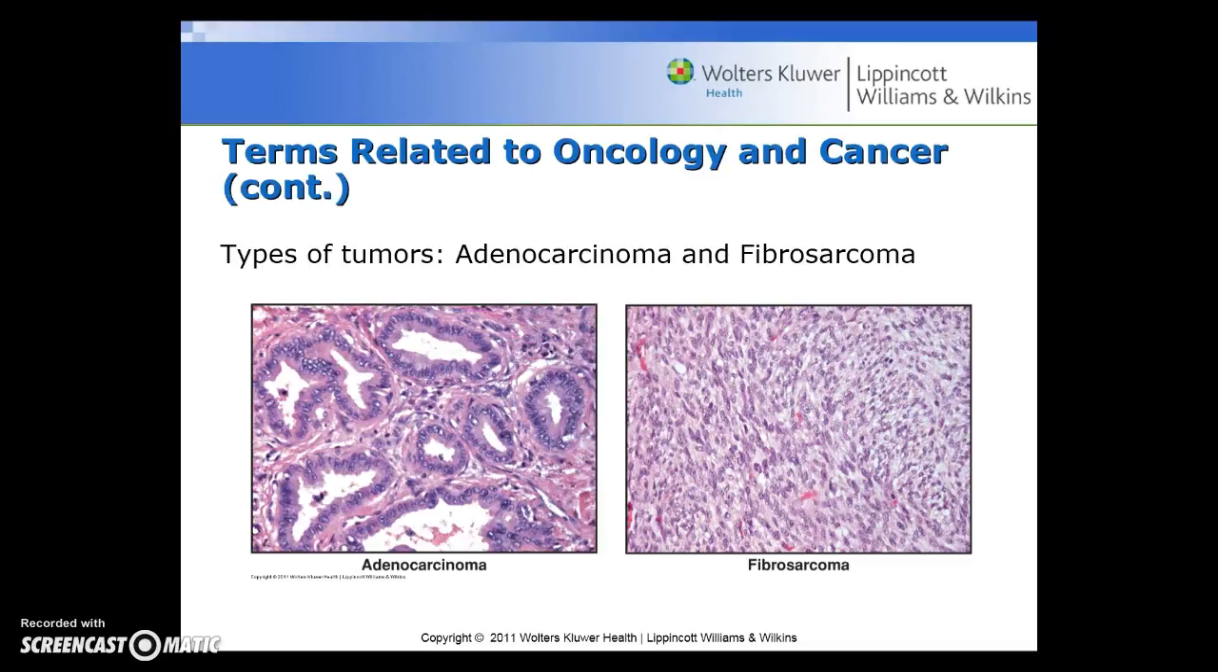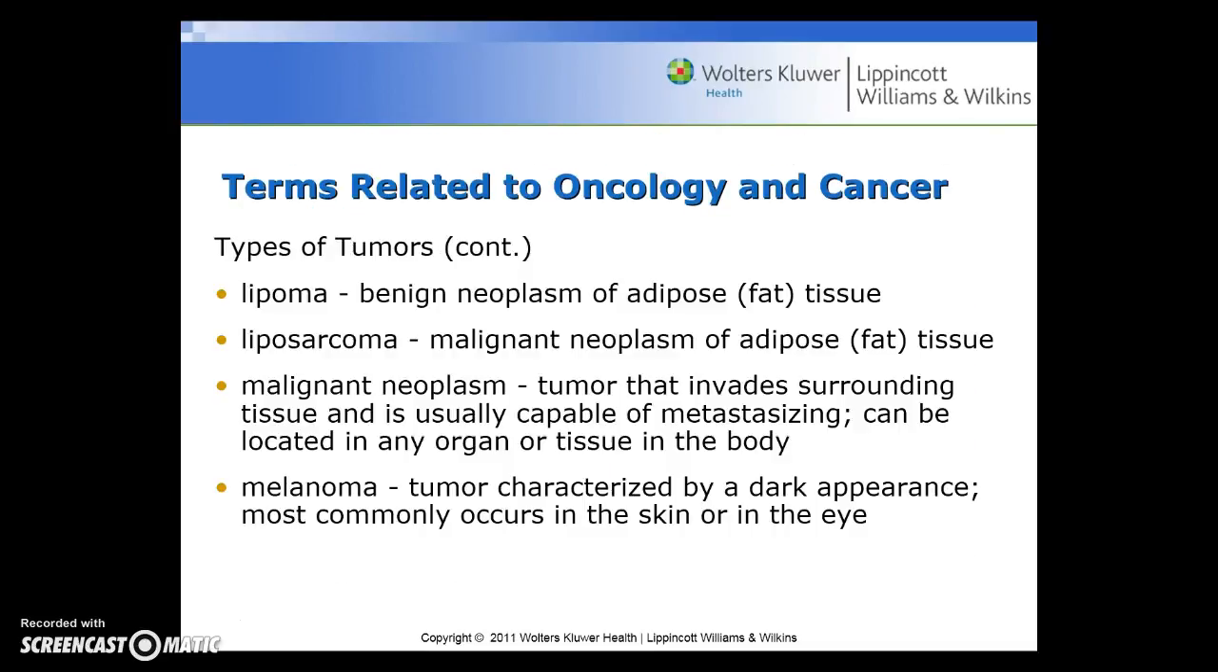Here you see two different types of tumors. On the left, the adenocarcinoma, and on the right, the fibrosarcoma. Types of tumors: a lipoma is a benign neoplasm of adipose or fat tissue. A liposarcoma is a malignant neoplasm of adipose or fat tissue.